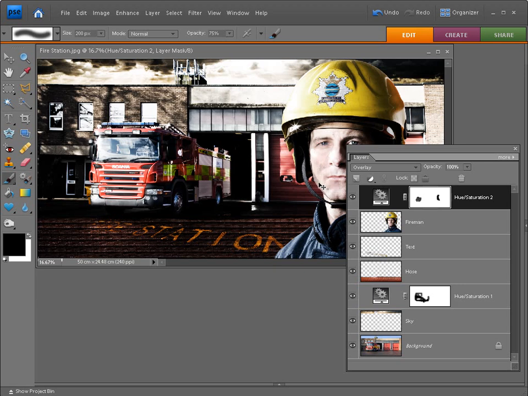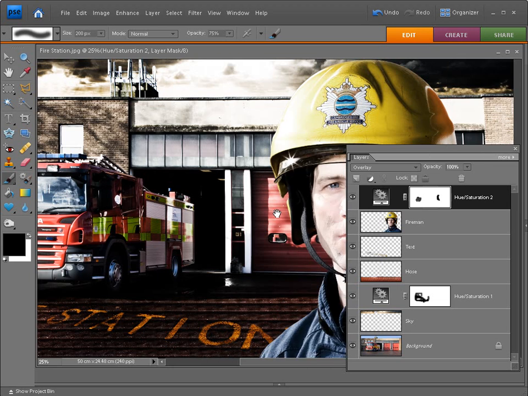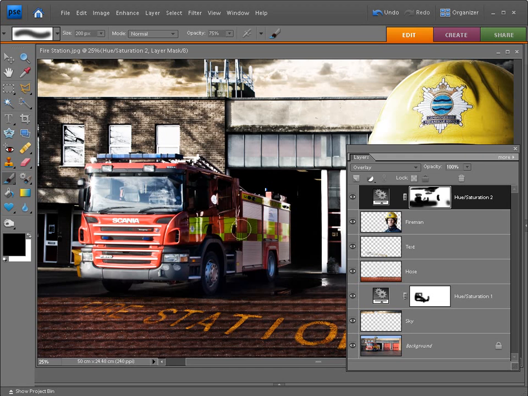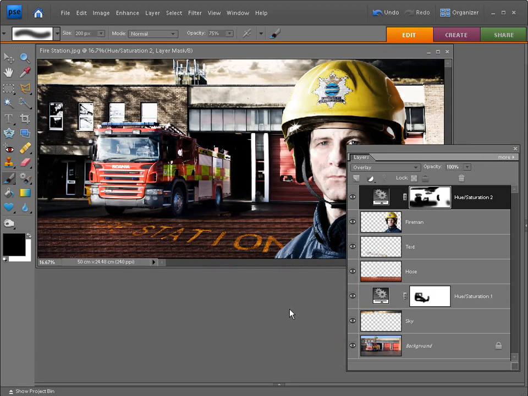There's some of the detail there that was lost, so I'm just brushing in. I'm just going to zoom in a little bit more by hitting Control and plus, and I'm just going to reveal a bit of detail of the fire engine and some of the detail in the foreground there, just where the detail has been lost in the highlights. So when you're happy that you've brushed back a bit of detail on the side of the fire engine, at the front of the fire engine, in the sky, and also in the foreground using your layer mask, you can then zoom out by hitting Control and minus.